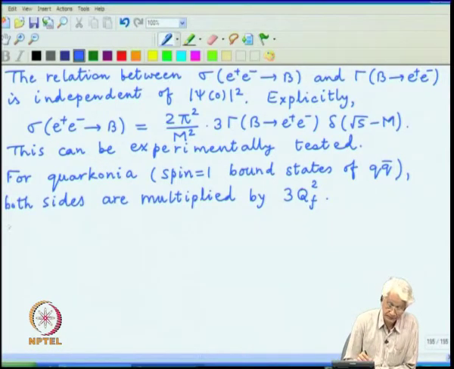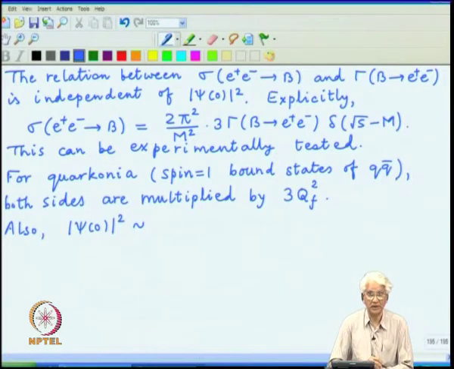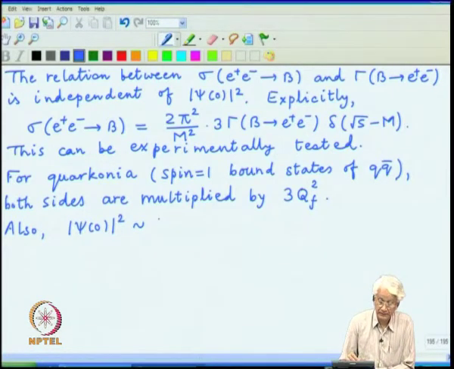And also roughly we know the magnitude of mod psi 0 square for these particular states, because the bound states are typically of the size of a Fermi, and if you consider it just like a box normalization, then mod psi 0 square is about inverse of a Fermi cube in this case.